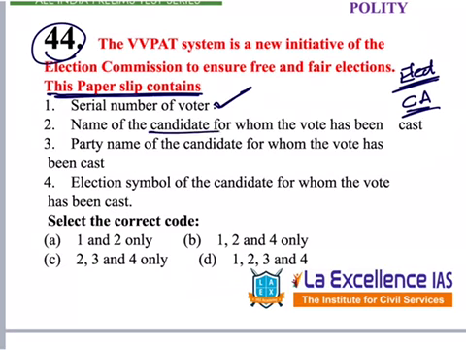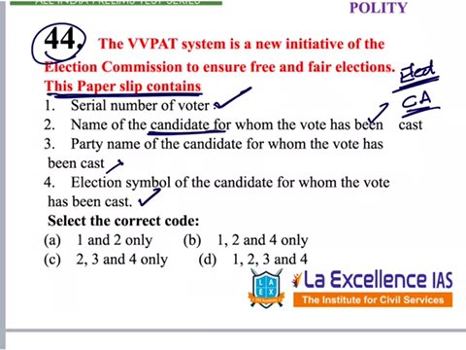Second one, name of the candidate for whom the vote has been cast. So this should be there. Otherwise, how will he or she know whether his vote is being cast to that person only or not? So this also should be there. Third, party name of the candidate for whom the vote has been cast. Let's say we don't know this. Fourth one, election symbol of the candidate for whom the vote has been cast. Election symbol should be there.